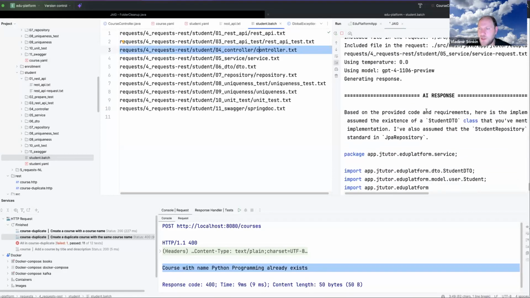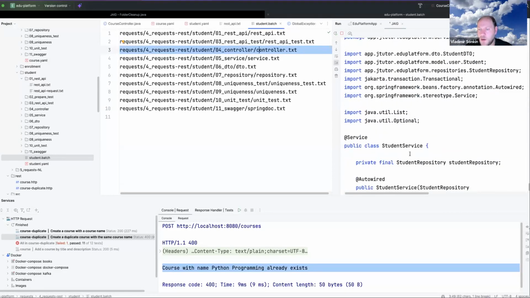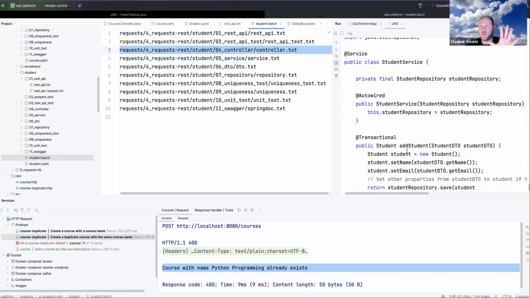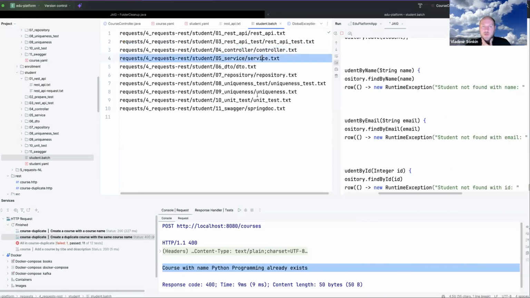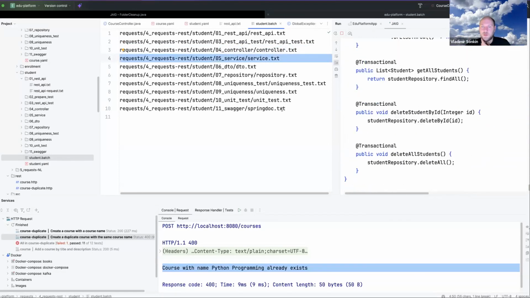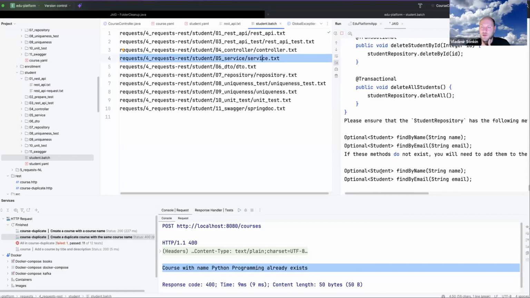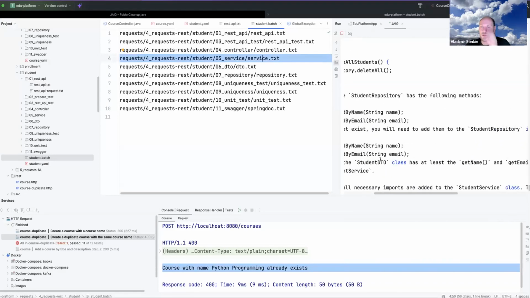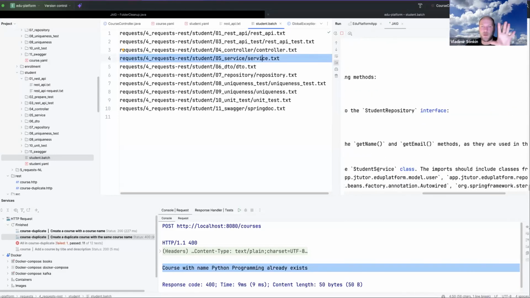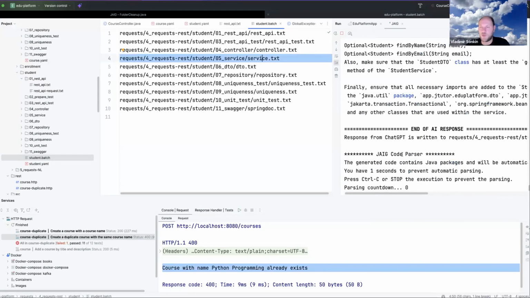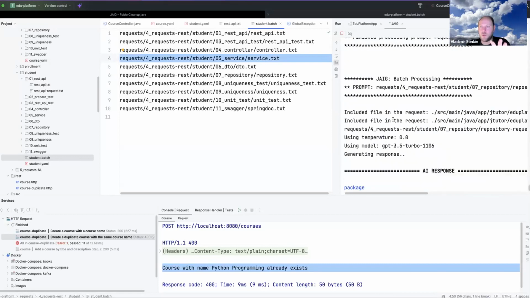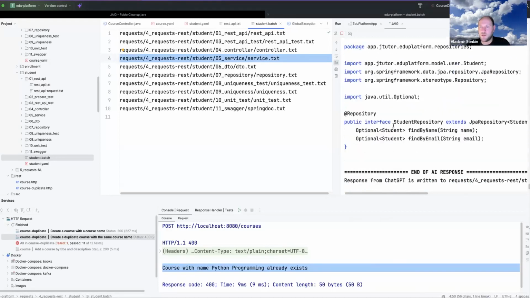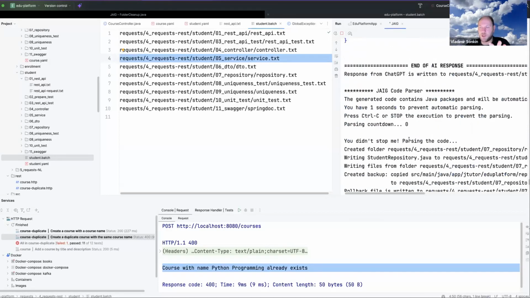So now it is adding student service, generating student service. Okay, this is on this step, yes. These are some additional words, but they will be ignored by the parser. So the code parser will be able to parse it. And okay, this is a student DTO. And okay, this is the repository, updated repository.